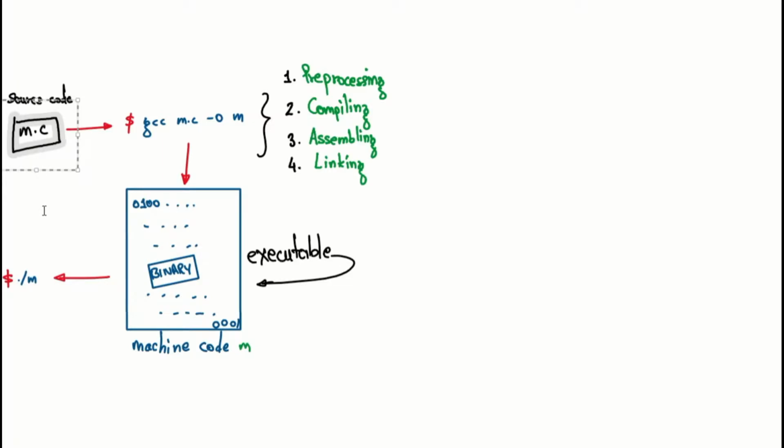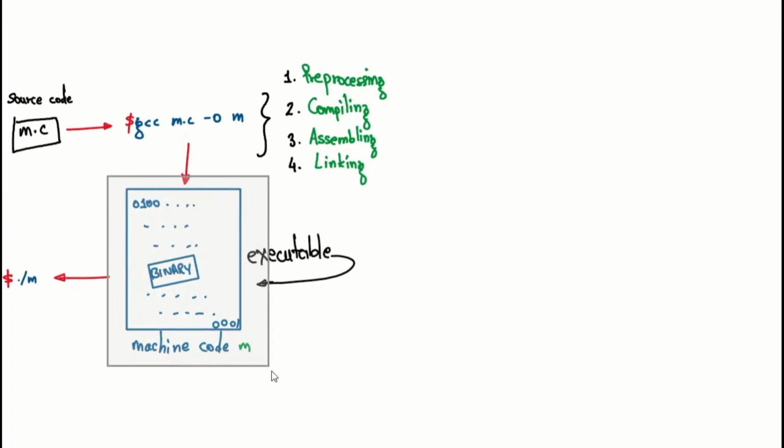So first we have our source code, which has a .c extension. The source code is then given to the compiler, gcc: our source code m.c. We want our output to be a file named m. If we do not specify the output name, if we do not specify the -o switch, then the output is by default saved to an a.out file. This compilation will give us the machine executable code, and that can be invoked using ./m.